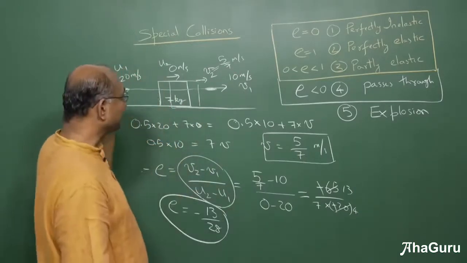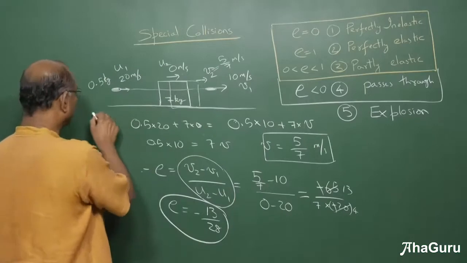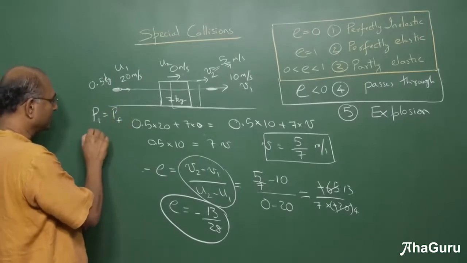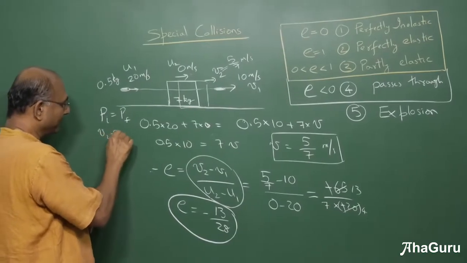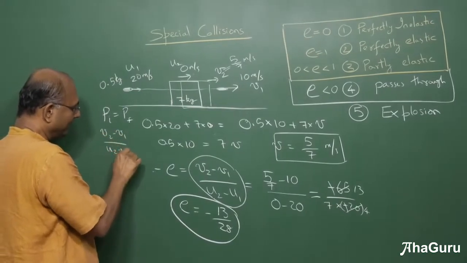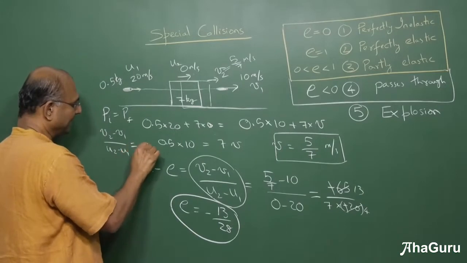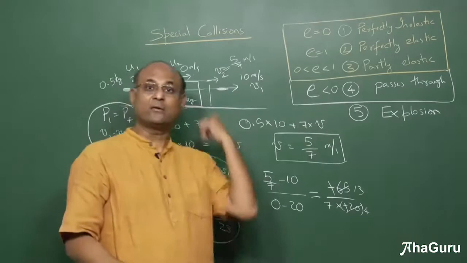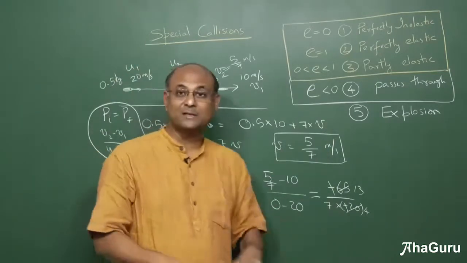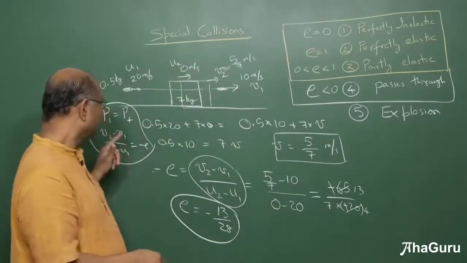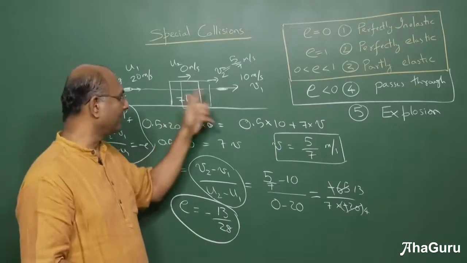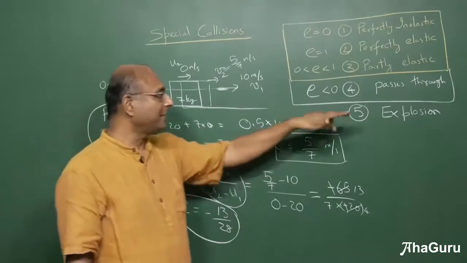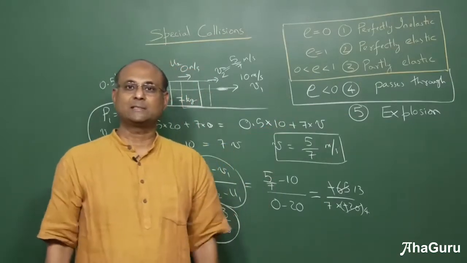Okay, so if something goes through, you can use momentum conservation. Initial momentum is final momentum. And you can use V2 minus V1 by U2 minus U1 is minus E. You can use both of these, right? The same way for explosion, you can use both of these as long as you know what to do with E. Many times we won't be given E in a context like this, but you can calculate E if you want. The same way, let us try to understand how to analyze an explosion now.